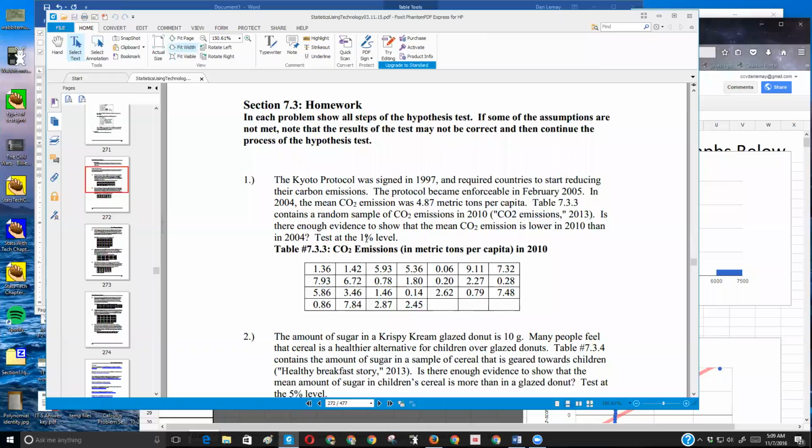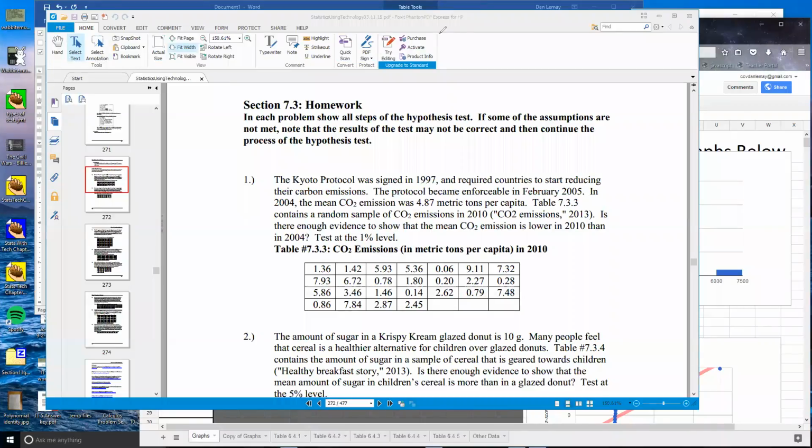If we get a p-value less than 0.01, we can reject H0 and say that the 2010 emissions were lower than back in 2004. In fact, we probably should start right here and say, okay, what we're trying to test is... let me see if I can get my pen going here. The claim is that the mean CO2 emission is lower in 2010 than it was in 2004. So to reflect that, we're going to say H0, the mean emission amount has not changed. It's the same as it was in 2004.